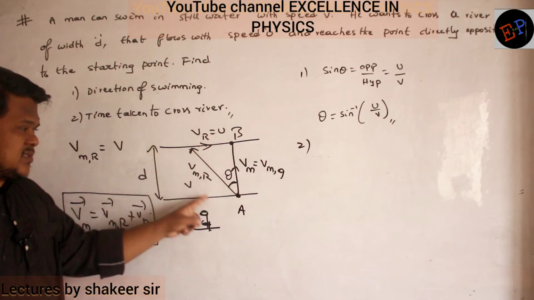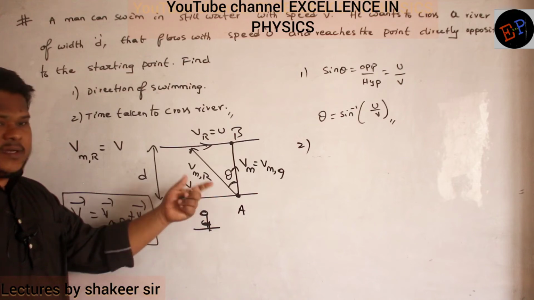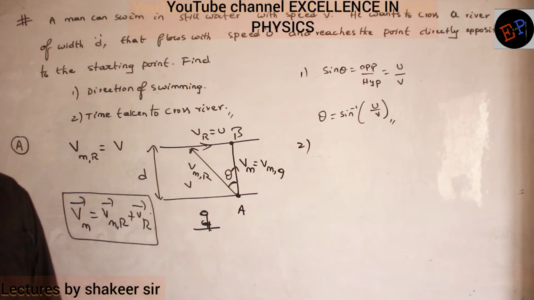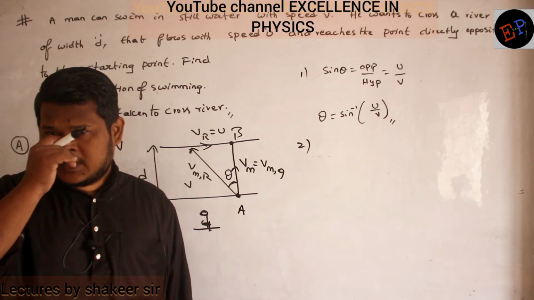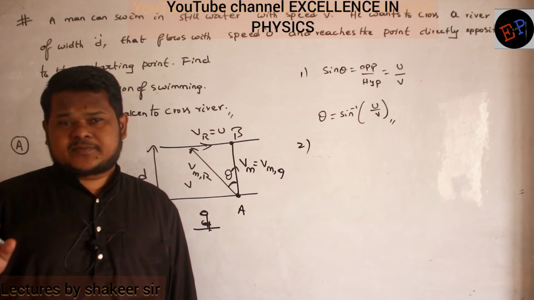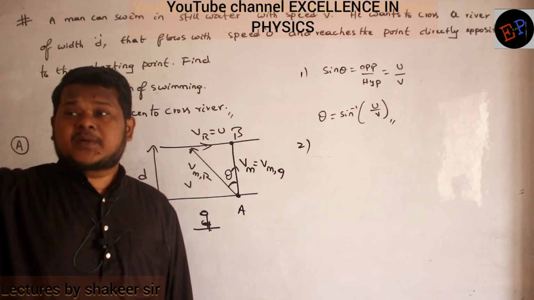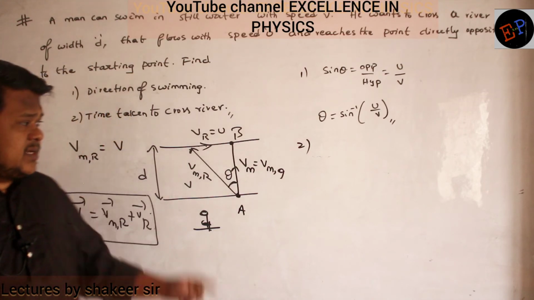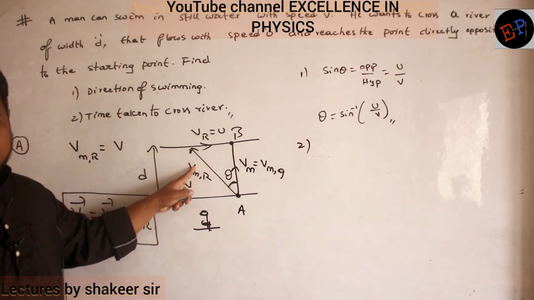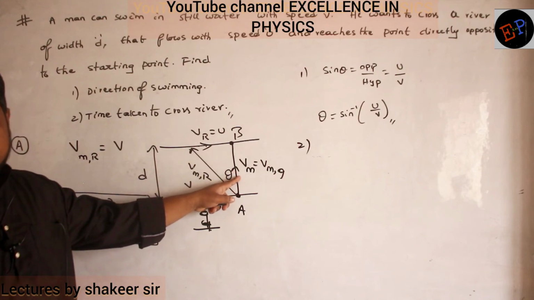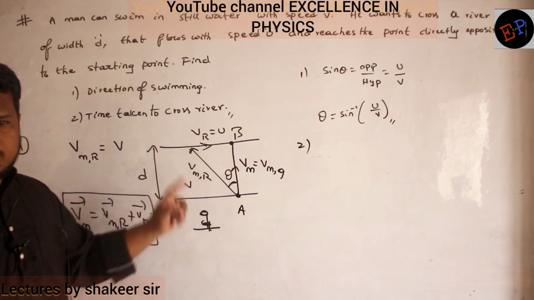So this right angle triangle is not made up of rectangular components. What is meant by rectangular components? The angle between the components should be 90 degrees. If the angle between the components is 90 degrees, then the resultant will become the hypotenuse. But here the angle between the components is not 90, no? Then how will this one become the hypotenuse? This is the hypotenuse. Are you able to understand?